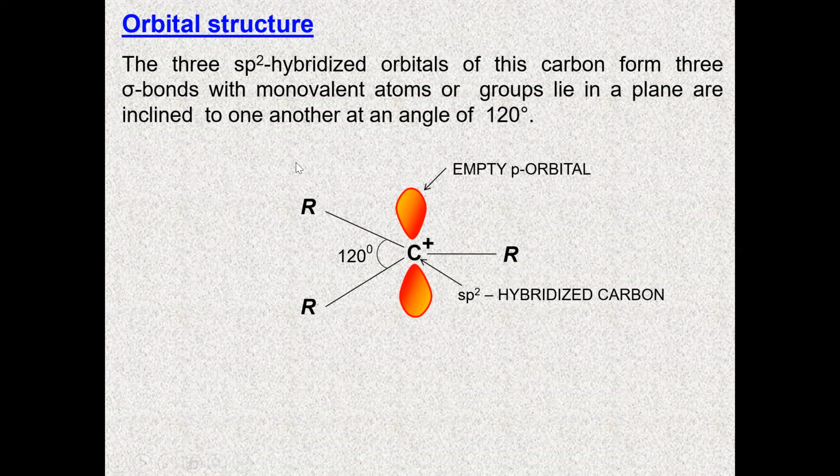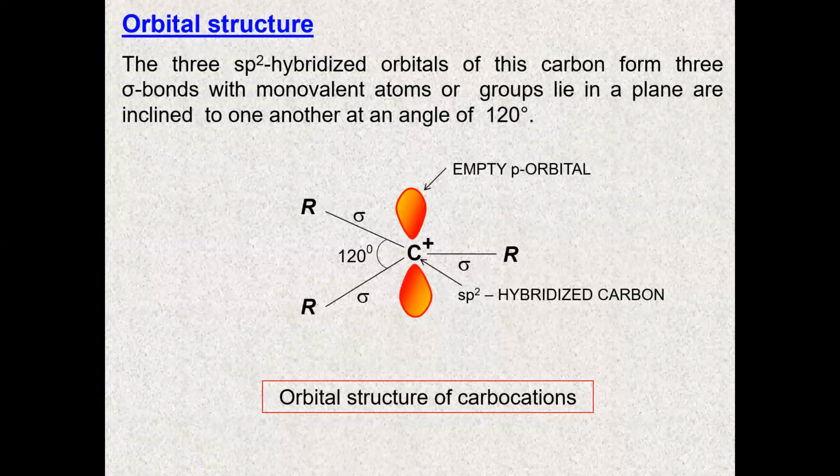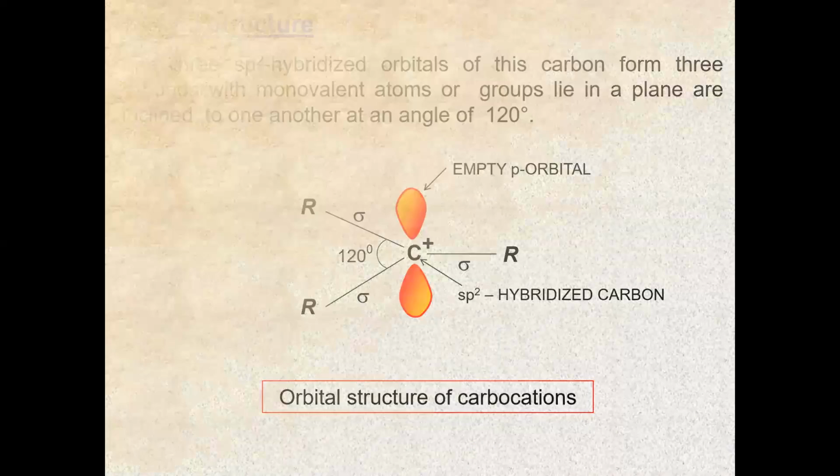This is an empty p orbital. One sigma bond is formed here, from an sp2 orbital and a 1s orbital, and this is the empty p orbital. So this is the orbital structure of the carbocation.